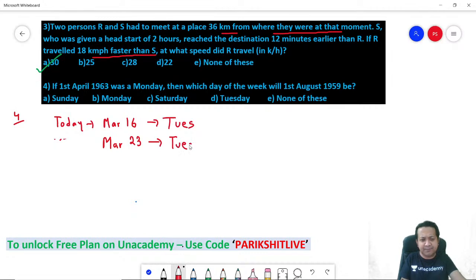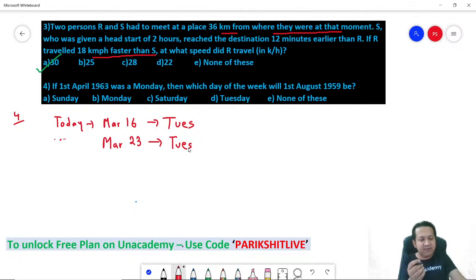So can I say a day repeats after every 7 days? A single day will repeat after an interval of 7. So basically what you got to do is find out the number of days between two calendar dates and divide by 7.